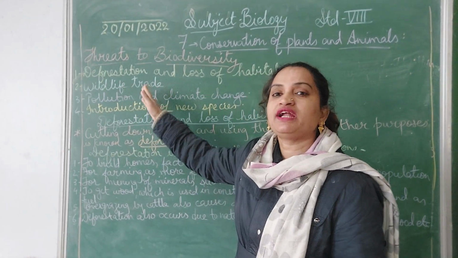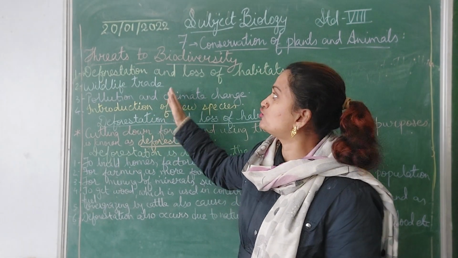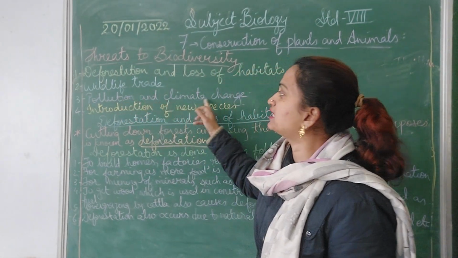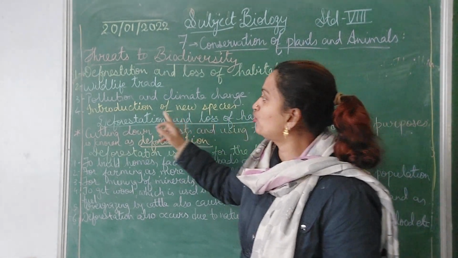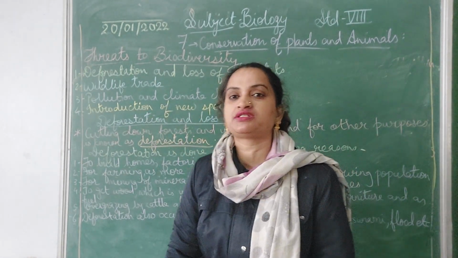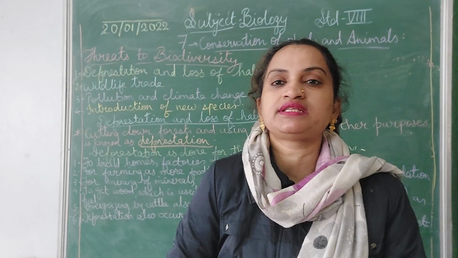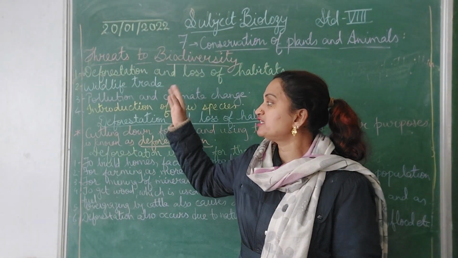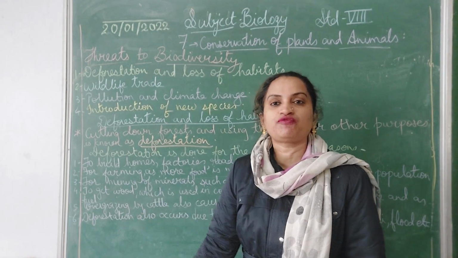Wildlife trade. Wildlife trading is done, so that is why biodiversity is also in danger. Now third is pollution and climate change. And fourth is introduction of new species. Every time a new species is added, the biodiversity is also disturbed. Now, let us do these things in detail further.